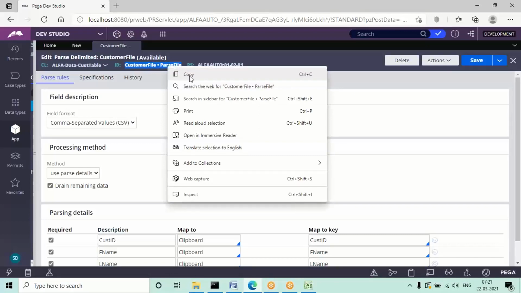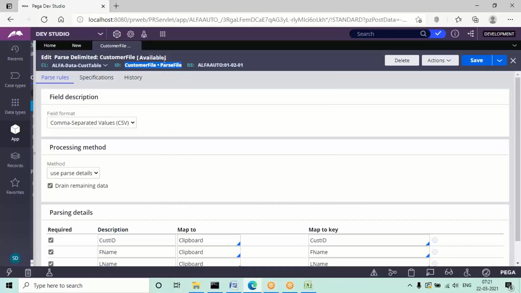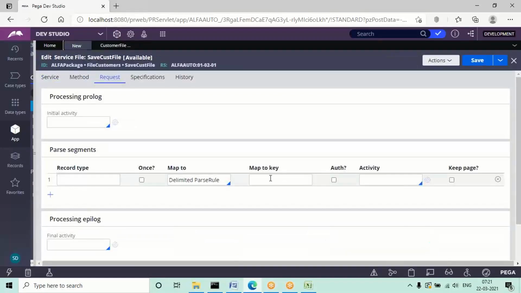Copy this identifier and paste it in the map key, because in the previous version we used to get a drop down, but in the present version there is no drop down. When copying you get the spaces, so remove spaces and manually give the dot option, customer file dot parse file.